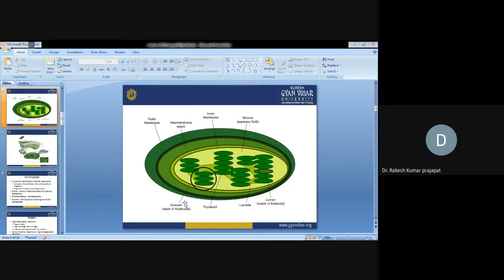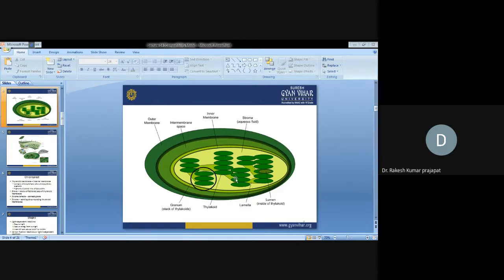And you can see the individual stacks, grana, and a stack of grana is known as a granum. The grana are arranged like stacking of coins.